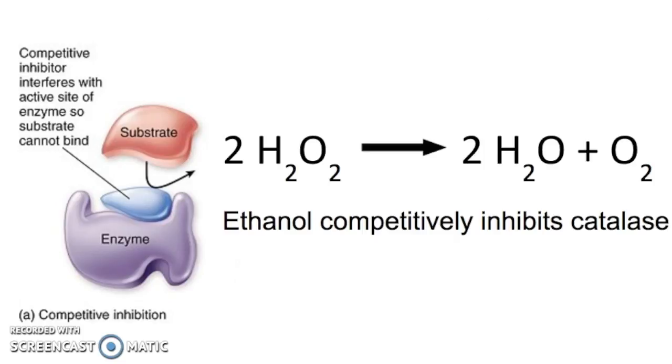Ethanol is a competitive, nonspecific inhibitor of catalase. At the molecular level, ethanol binds to the active site of catalase and doesn't allow hydrogen peroxide to act effectively as a substrate. Thus, the chemical reaction of 2H2O2 into 2H2O plus O2 happens at a much slower rate and less oxygen is produced.